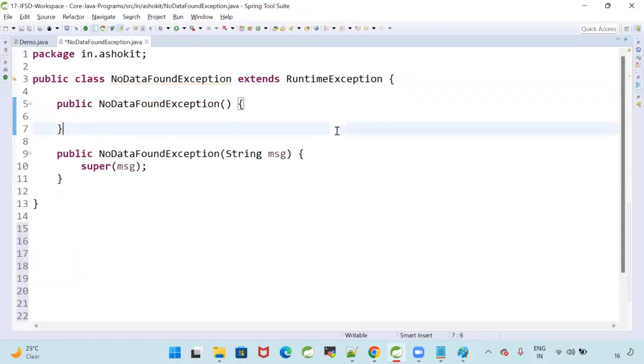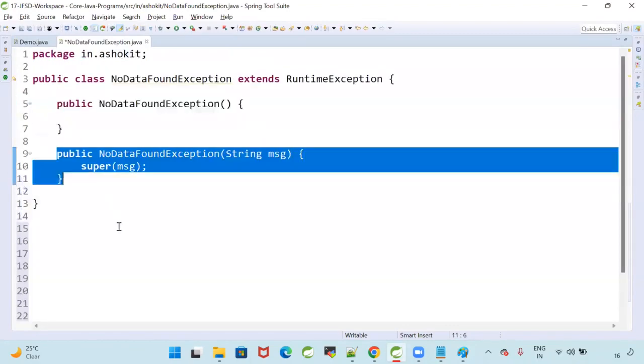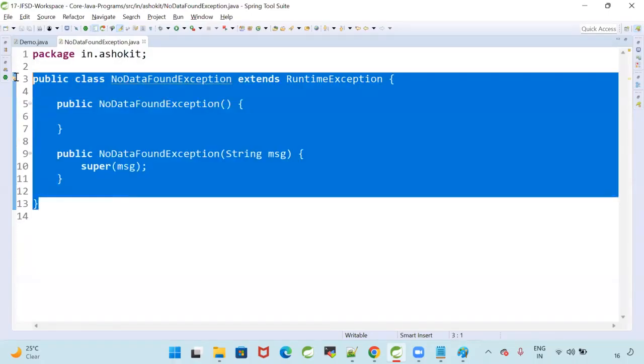Now, in my child class, I am writing super of message. What is the meaning? Accessing the parent class constructor. Whenever I am throwing the exception, I want to pass the information to my parent class constructor. Boss, we got the error here. Whatever the error message is, I want to send that error message to my parent class, which is RuntimeException. So with this we are able to create our own exception.